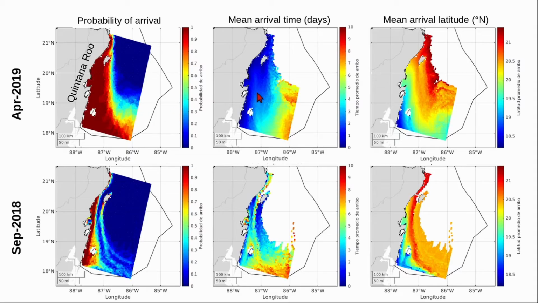The second column shows the time required for the particles to reach the coastline. For example, particles in the blue region required less than 4 days to run aground. The third column indicates the latitude at which the particles ran aground. For example, particles located in the red-orange region ran aground in the north of Quintana Roo.